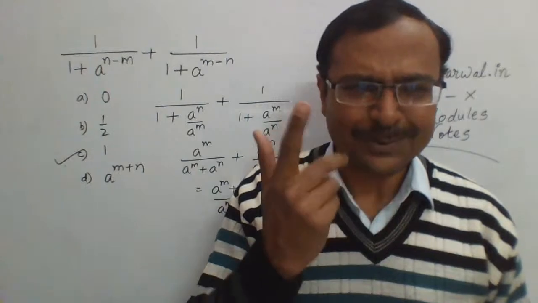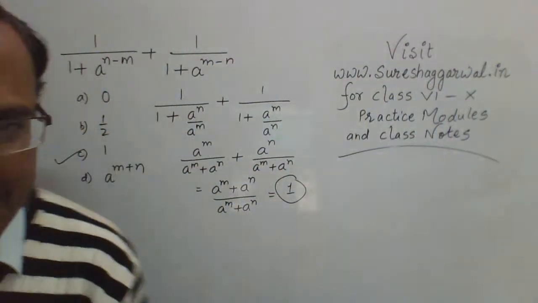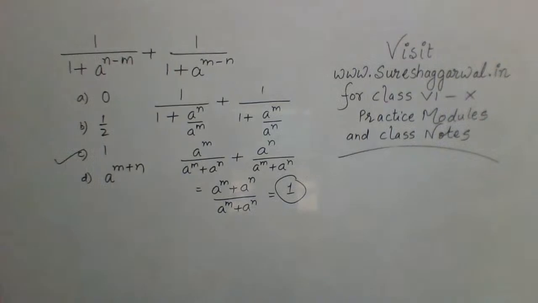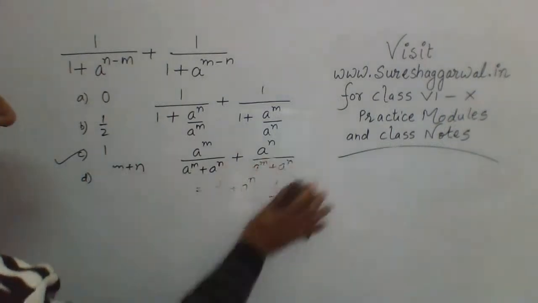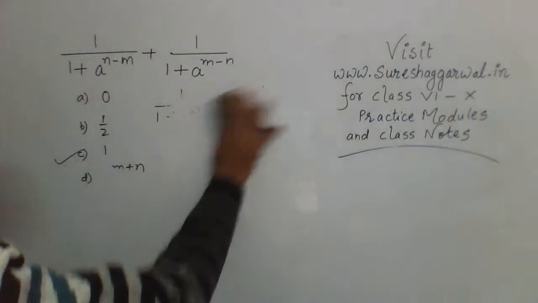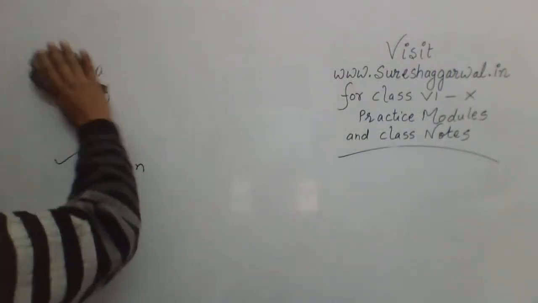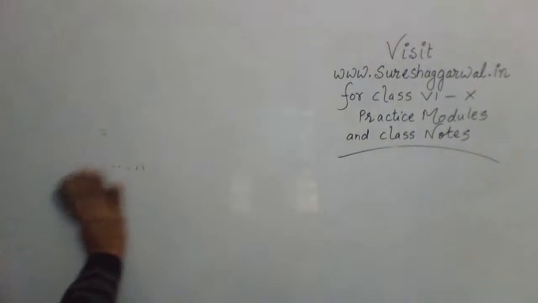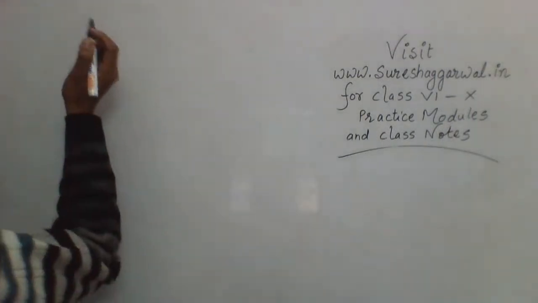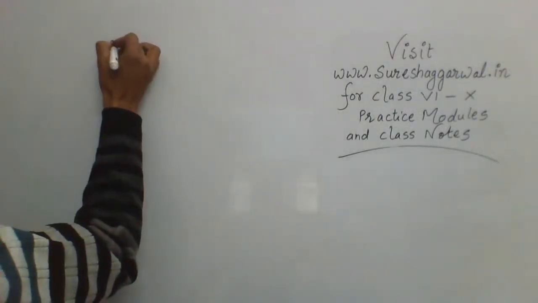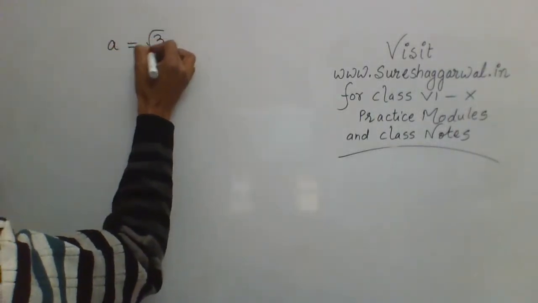Now let's make the question a little more difficult. Let us see what other kind of exponent questions can come for us. Now you need to tell me the value of whatever I'm asking you now. Today is a different day, and we will have different types of questions. Initially I gave you all fractions and percentages, but now no fractions, no percentages. Try to solve some special type of questions. Okay, let's have this question. Now there is a variable a in the question, and the value of a is given as √3 upon 2.